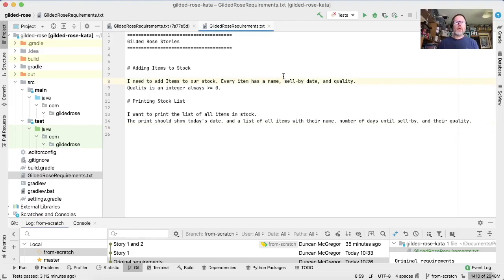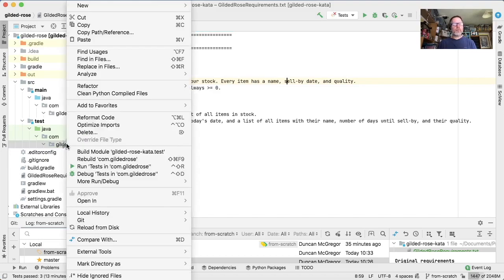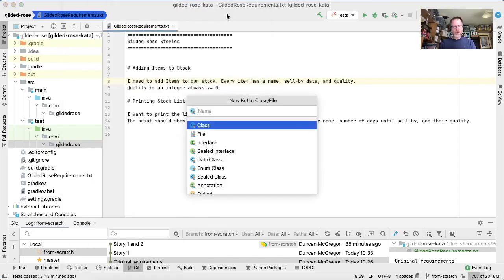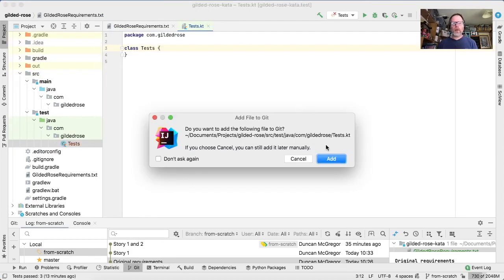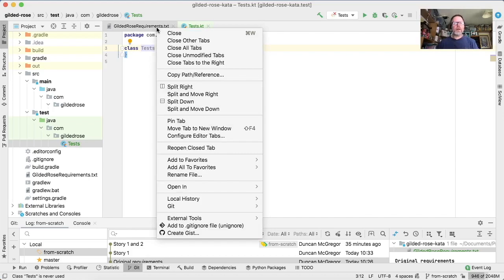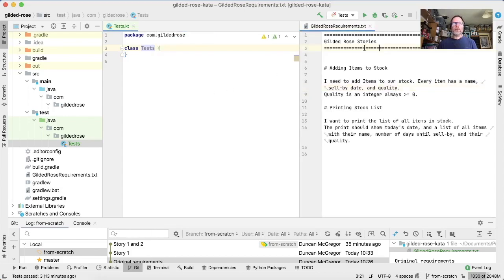Okay, so armed with our requirements, we are going to do TDD, so we're going to do a test. We don't really know much about anything at the moment, so we're going to create a thing and just call it tests. I'm going to add that, and later on obviously there will be more tests and different types of tests, but for now this is it. And I will split and move this right so you can always see the requirement over here.